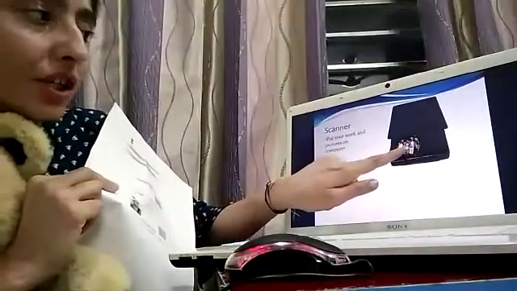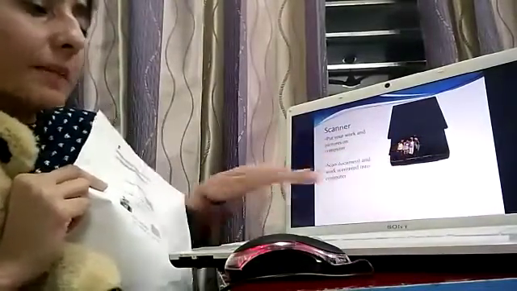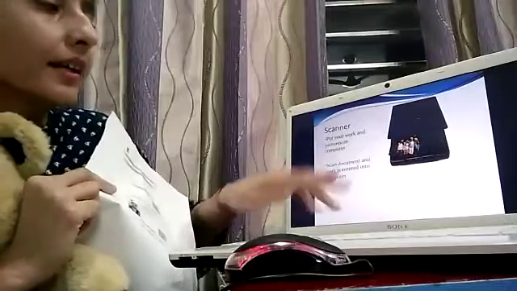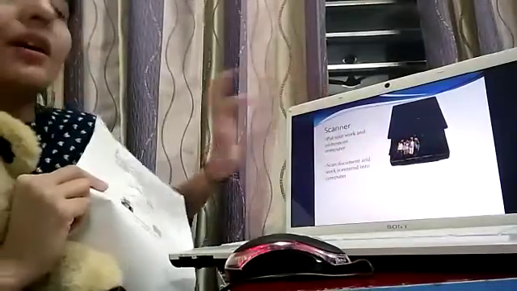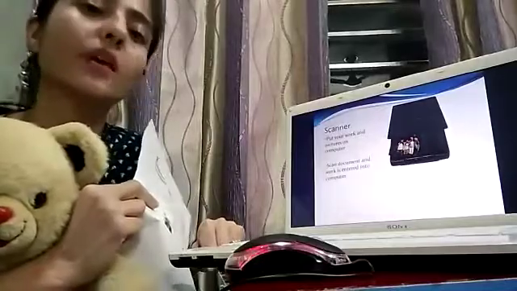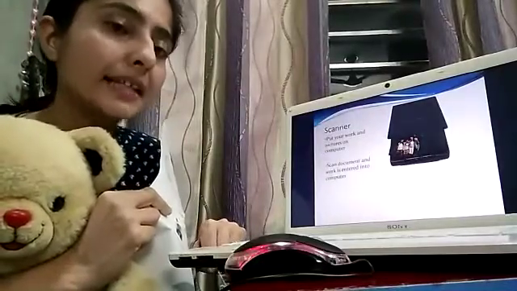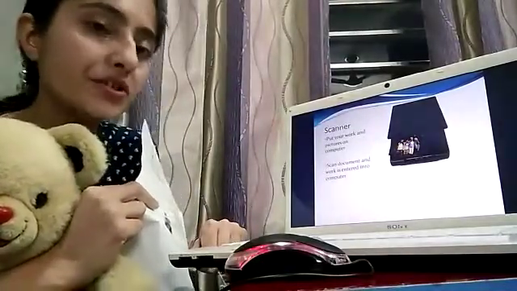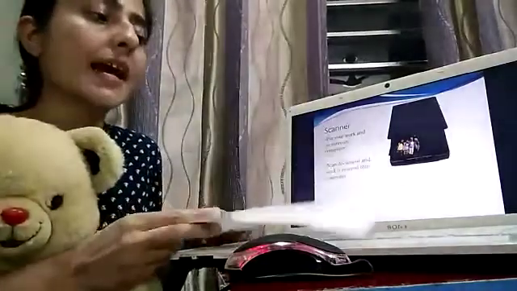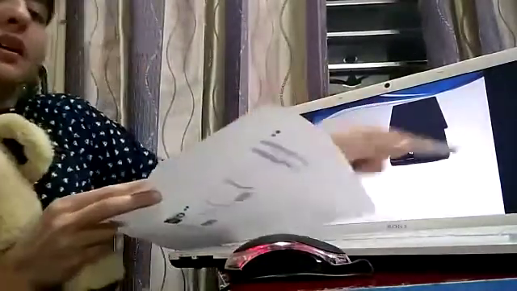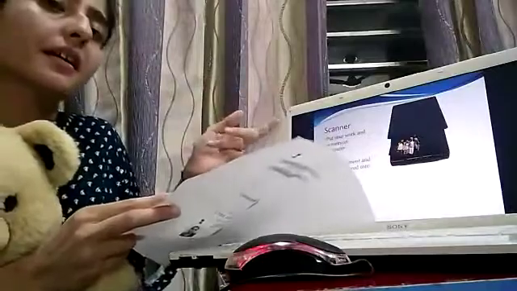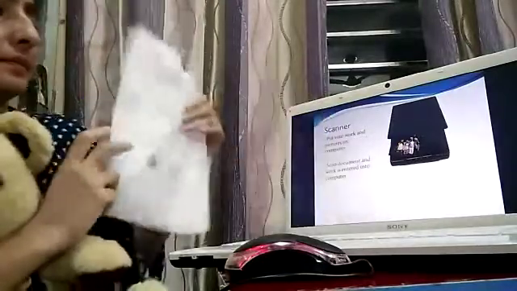If this picture is scanned on a scanner, it will be displayed on a computer. What is the function of a scanner? A scanner scans documents and pictures, and whatever you scan will be displayed on the monitor. It will be entered in the CPU.